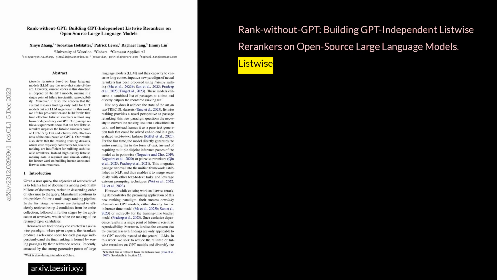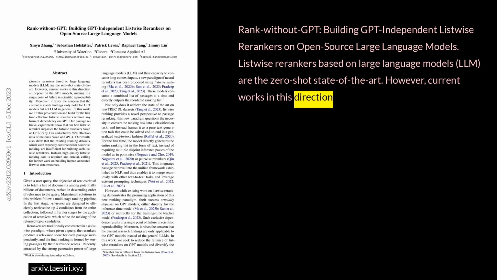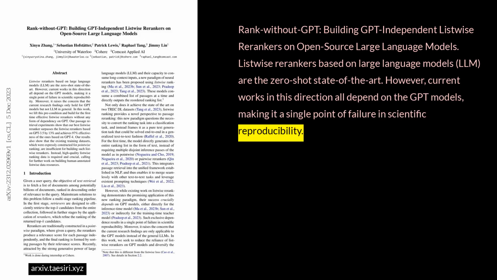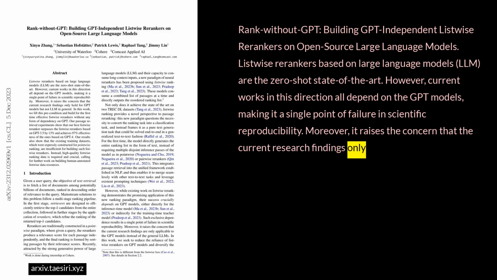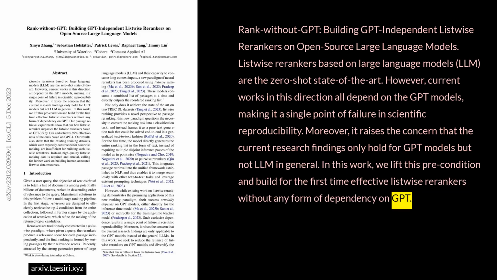Rank-without-GPT, building GPT-independent listwise rerankers on open-source large language models. Listwise rerankers based on large language models, LLMs, are the zero-shot state-of-the-art. However, current works in this direction all depend on the GPT models, making it a single point of failure in scientific reproducibility. Moreover, it raises the concern that the current research findings only hold for GPT models, but not LLMs in general. In this work, we lift this precondition and build for the first time effective listwise rerankers without any form of dependency on GPT.